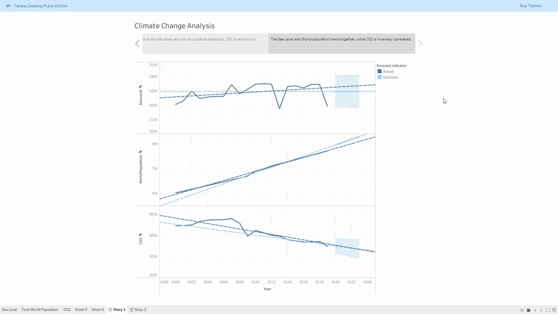The facts are simple. Population and sea level are rising, and CO2 is in decline, even as more people walk the surface of the earth. Maybe some kudos are due to the climate activists, whether CO2 is or is not the reason for rising sea levels.